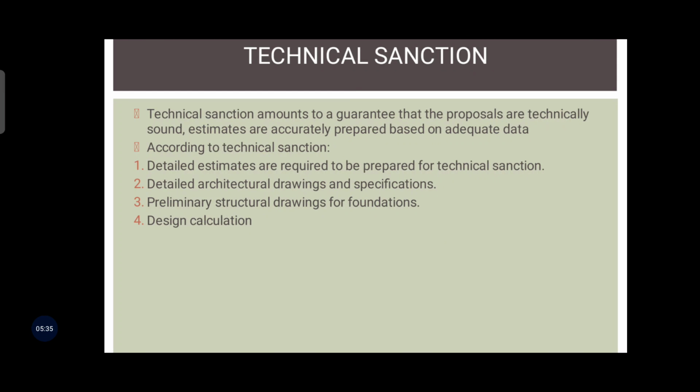Then the powers of technical sanction of the various government officials in order are: the chief engineer has full powers to sanction technically. Then the superintending engineer can sanction up to 15 lakhs. If your project is 15 lakhs, then only the superintending engineer sanctions that project. Then the executive engineer can sanction only up to rupees 5 lakhs. Above 5 lakhs he cannot sanction that project. So this is your technical sanction.